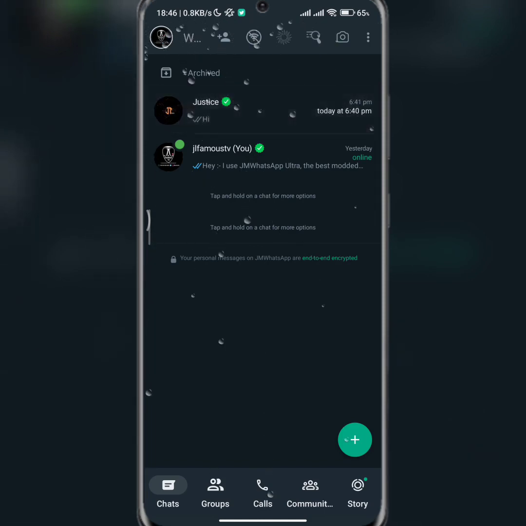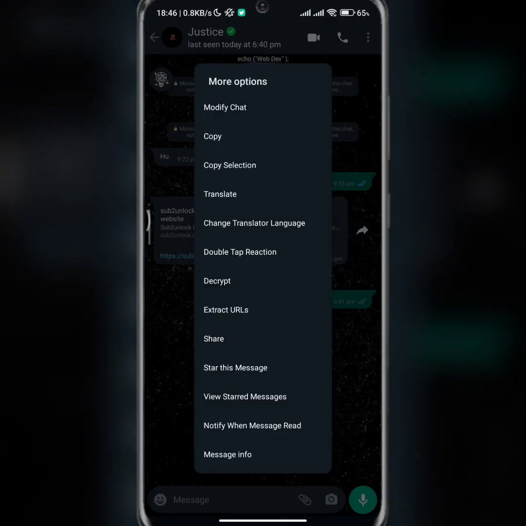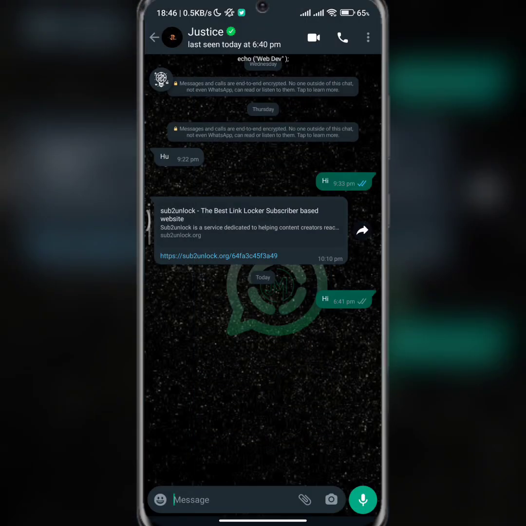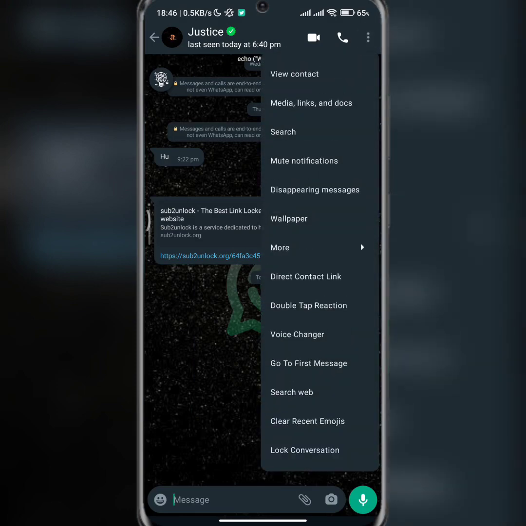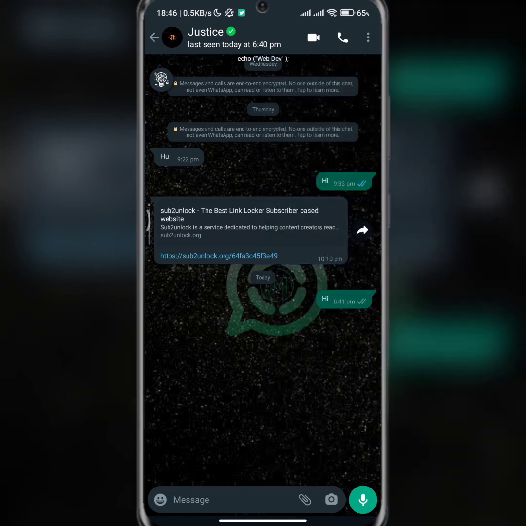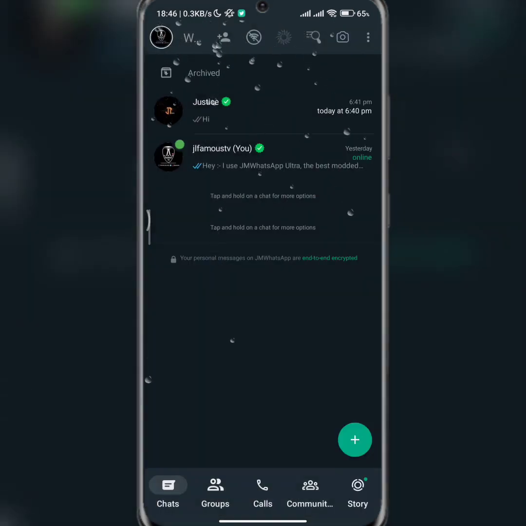If I click on this here, you see something like decrypt. If you send an encrypted message to whoever you want to chat with, they can decrypt it to see, because encrypted messages come in such a way you will not even understand. So you need to decrypt it for you to be able to read it. That's what encrypted means.